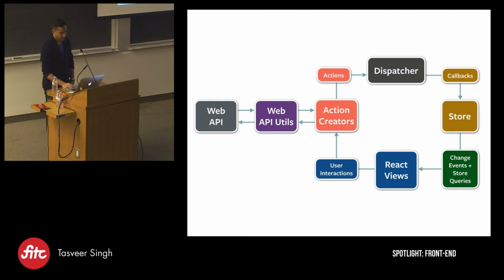So when a user initiates a web request to update data, that's getting reported back to an action. It's sent through the dispatcher. Our state itself is in a store. Whenever a store is updated, it triggers the view to re-render. And then whenever someone interacts with the view, any sort of UI, it once again triggers an action that goes back through this loop. So we don't have wiring linking things all over the place.